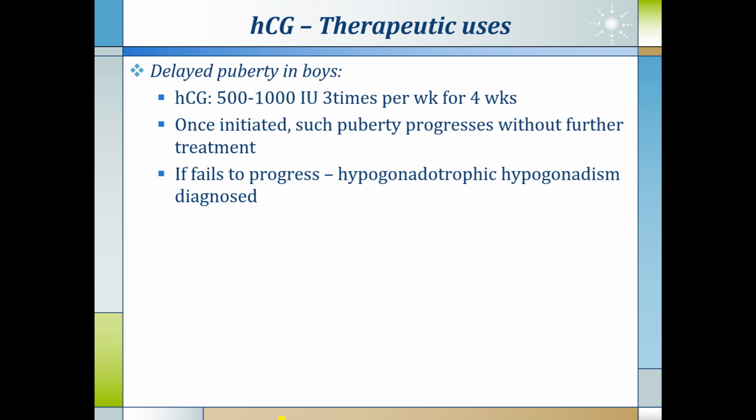Other uses: delayed puberty in boys. HCG is given as 500 to 1000 international units 3 times per week for 4 weeks. Once initiated, such puberty progresses without further treatment. If the puberty fails to progress, hypogonadotrophic hypogonadism is diagnosed in males.